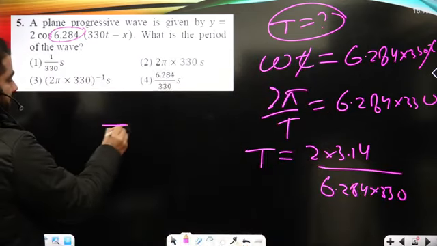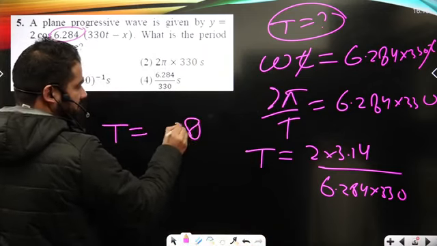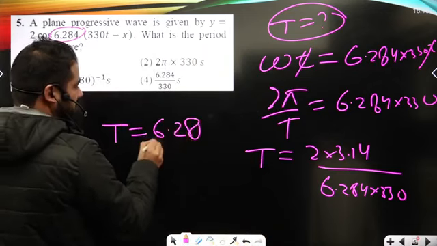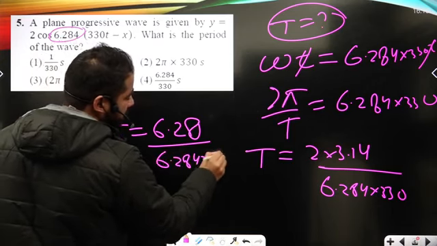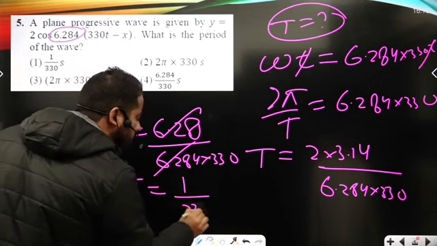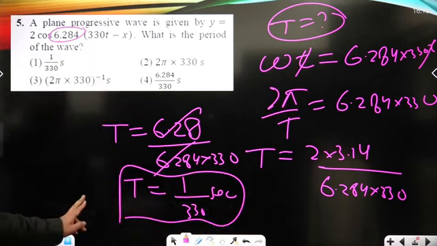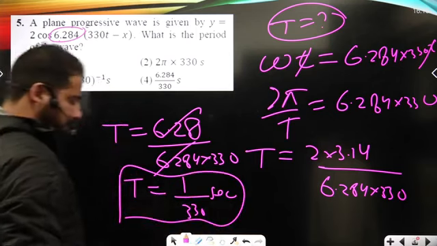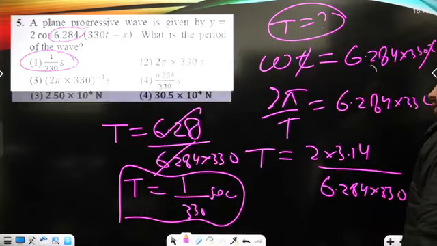I can calculate it further: 2 into 3.14 is 6.28, upon 6.284 into 330, so T must be equal to 1 upon 330 seconds. This must be the answer of the question, and it is shown under option number first. Okay, so let's go and discuss one more question here.